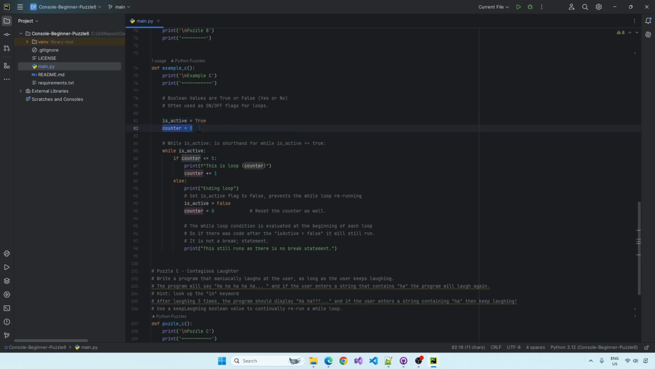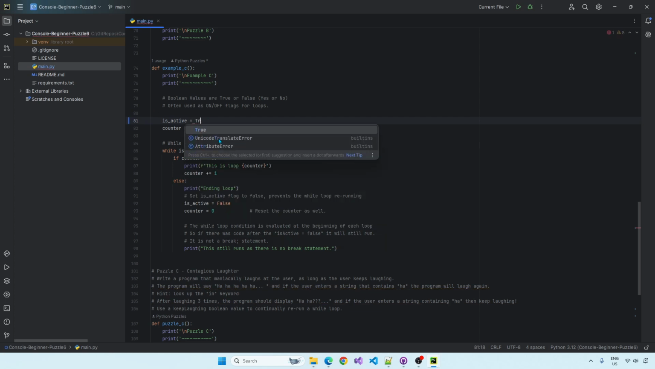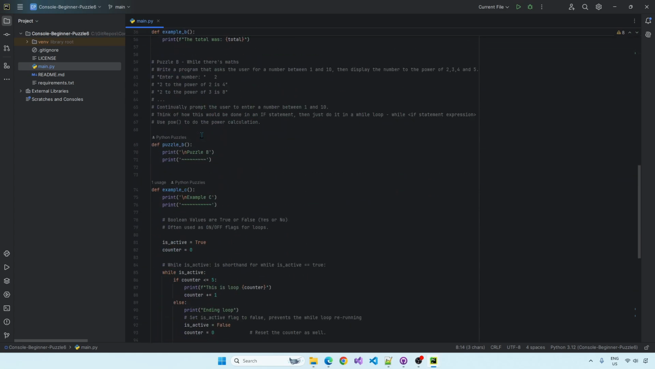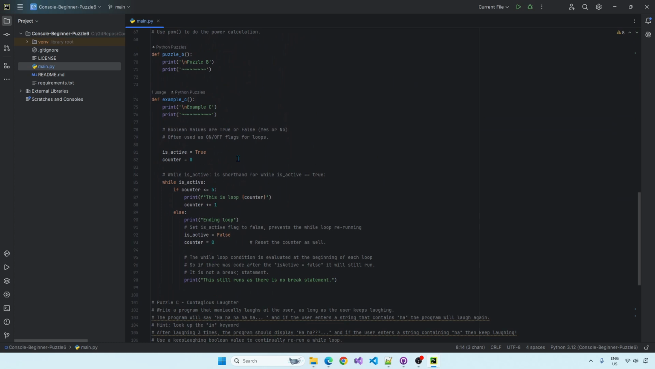So counter equals 0, again doing the counter. We can just use is active here as the Boolean value instead of doing true. We could disable this whole loop by setting it to false. Now I know this seems a bit pedantic, like why am I doing this when I can just write in true like in the first example, or do a sort of if statement thing?